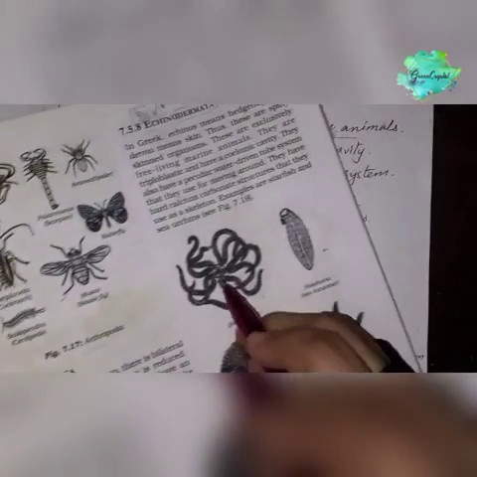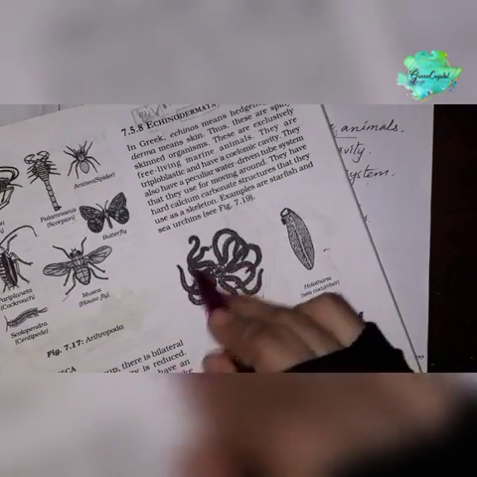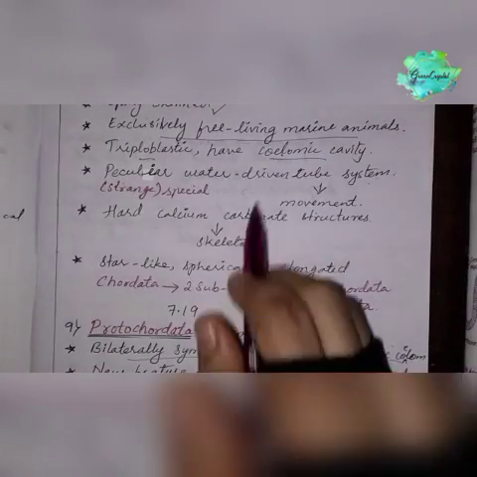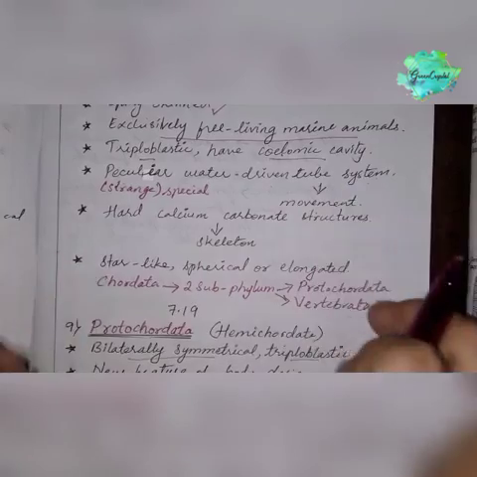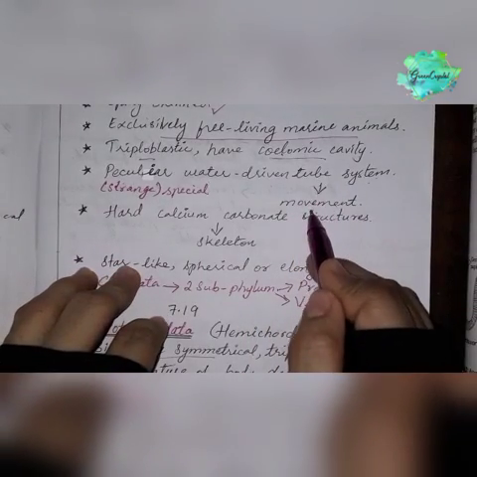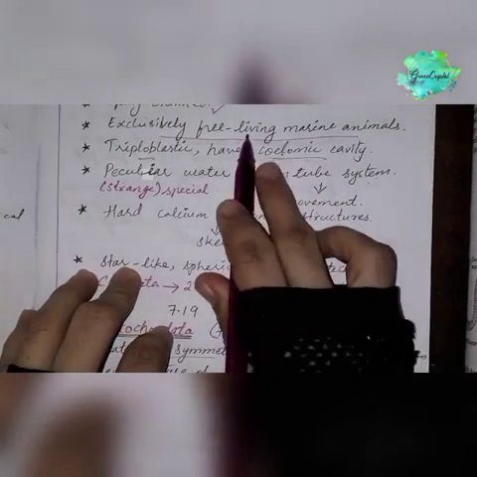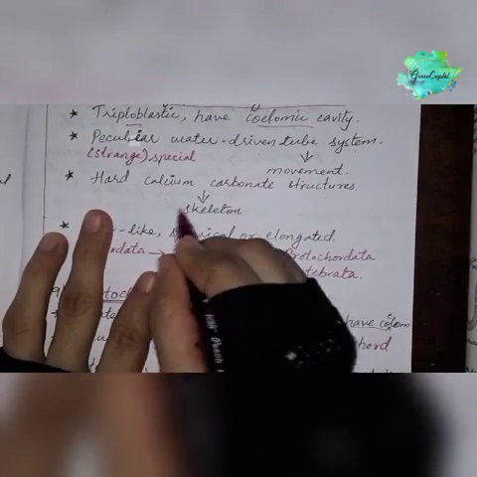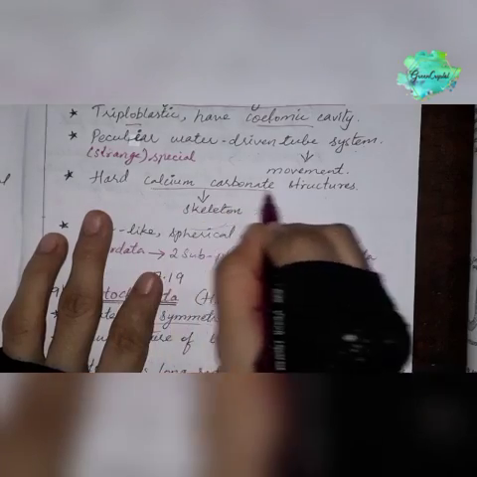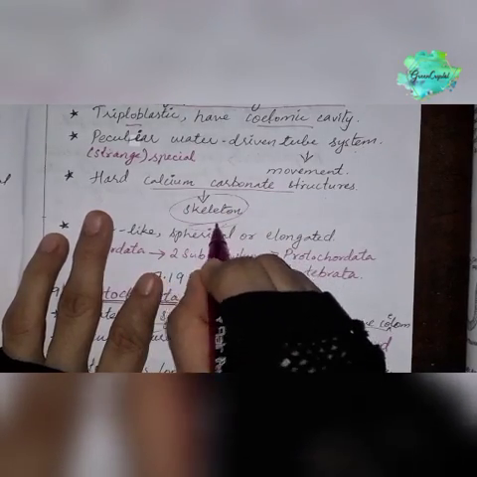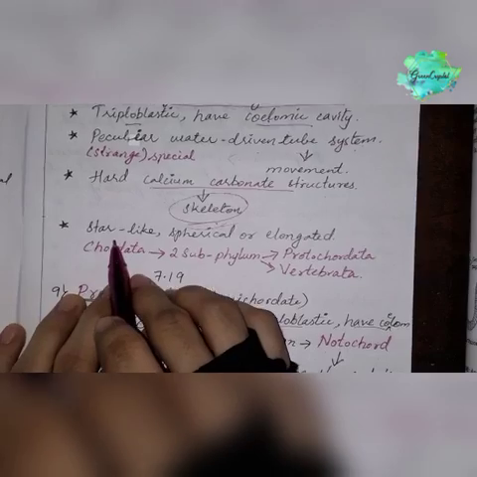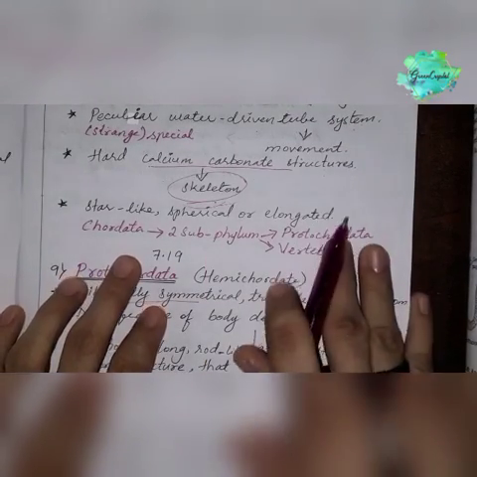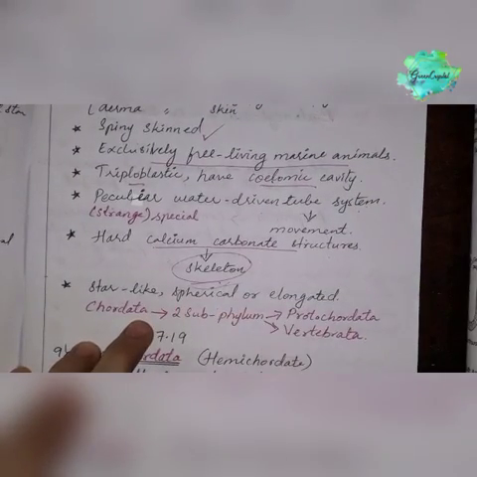See in the diagrams here. Okay, tubes will be there all over the body, and these tube-like structures are where the water will be driven, water will be moving, and which help in the movement of the organism. They are marine. Okay, so a hard calcium carbonate structure or skeleton will be present on the outer side of the body. They are star-like, spherical or elongated.